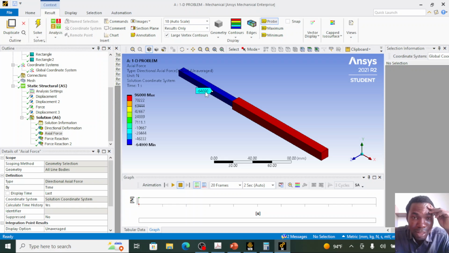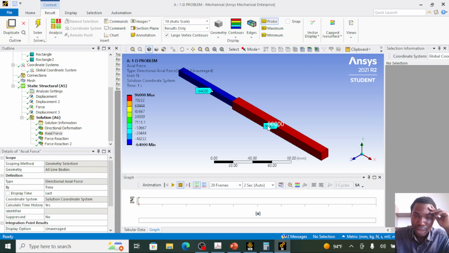The blue denotes 64,000 Newton. The red denotes 96,000 Newton. To determine the stress, you just need to divide this force by the cross-sectional area. So 64,000 Newton divided by the cross-sectional area of this material, which is 50 mm square, will give us the stress in this material.